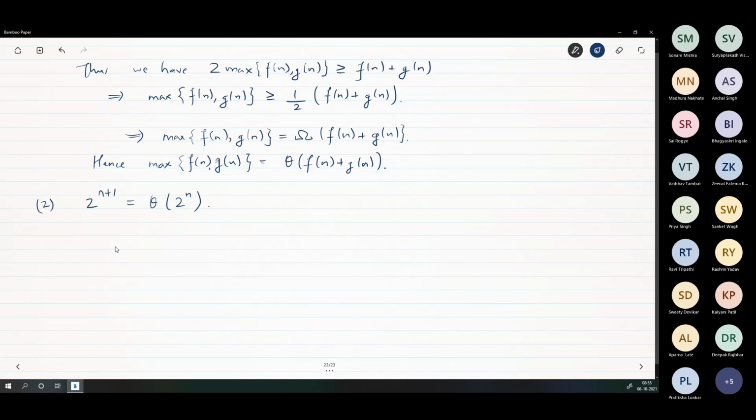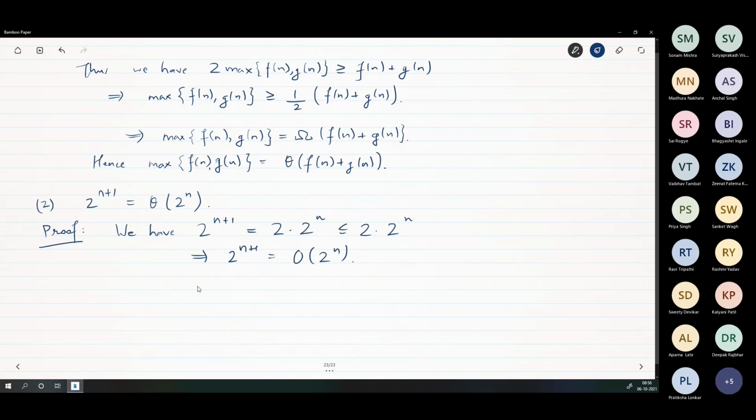Alright, why is this so difficult? This is supposed to be easier, no? Look at this. We have 2 to the n plus 1. What is the meaning of this? 2 times 2 to the n. Equal to is stronger than less than or equal to. So clearly it is less than or equal to 2 times 2 to the n. This implies 2 to the n plus 1 is big O of 2 to the n.